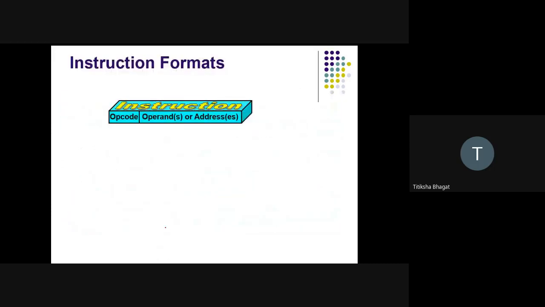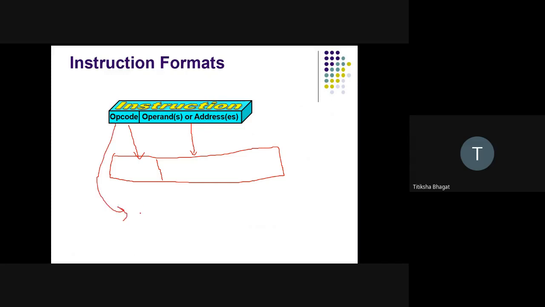So let's again see what is instruction format. Every instruction is actually divided into two parts. Number one is the opcode part, and the next is the operand part. What is opcode? Opcode specifies the operation. Opcode is nothing but the operation code.